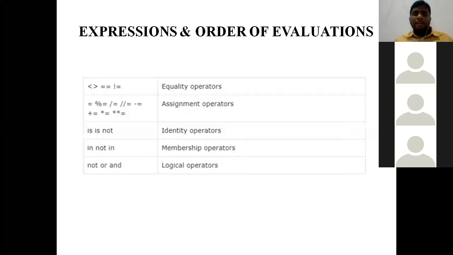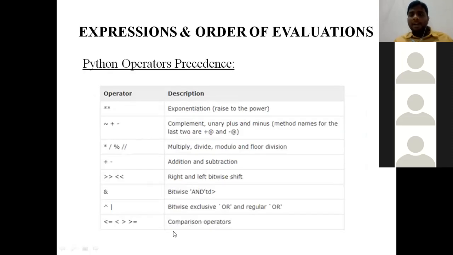After that, the remaining operators, similar to equal to, not equal to, and equal to, all 3 were given to the equality operators. The above mentioned 4 operators come under comparison. Both comparison and equality come under relational operators only. Nothing to worry about that.